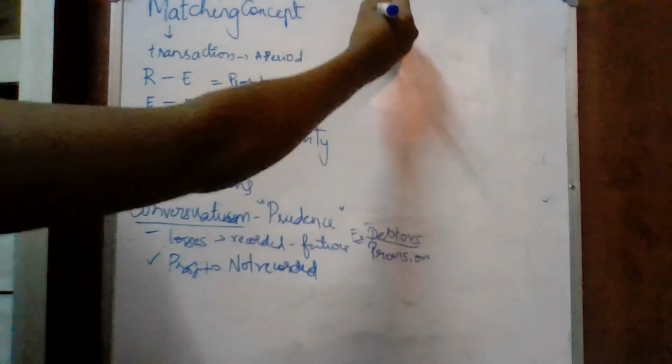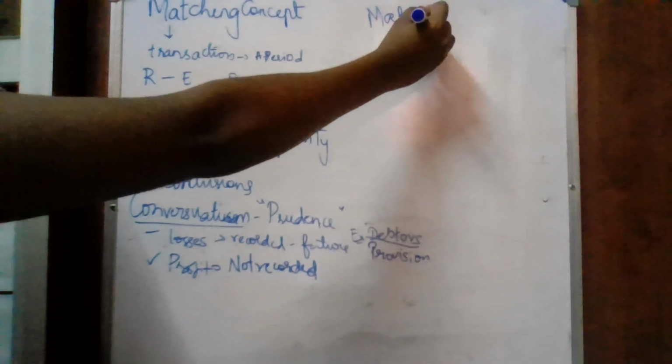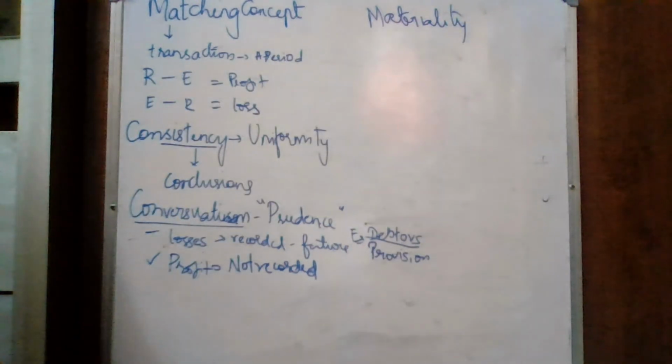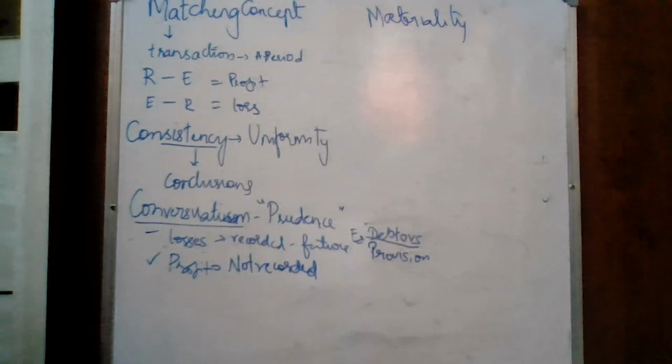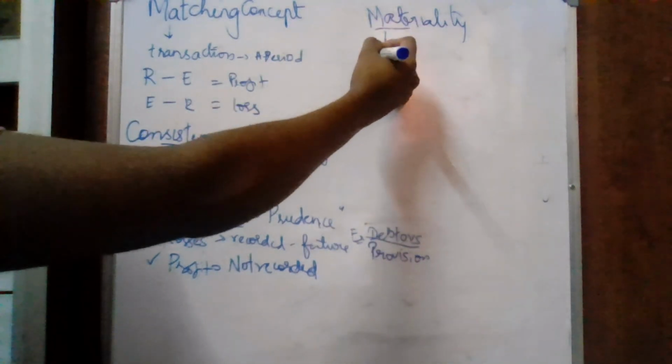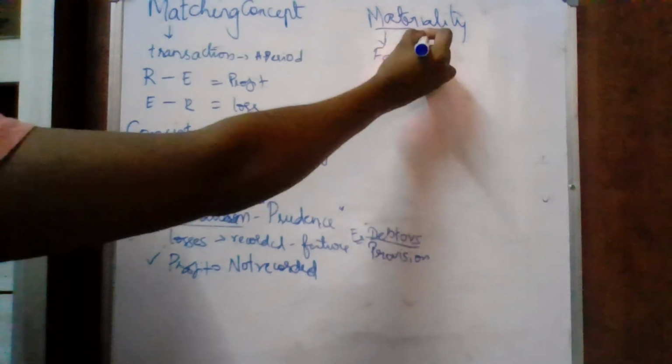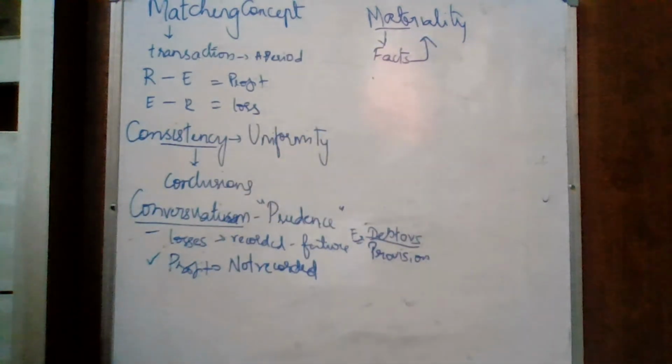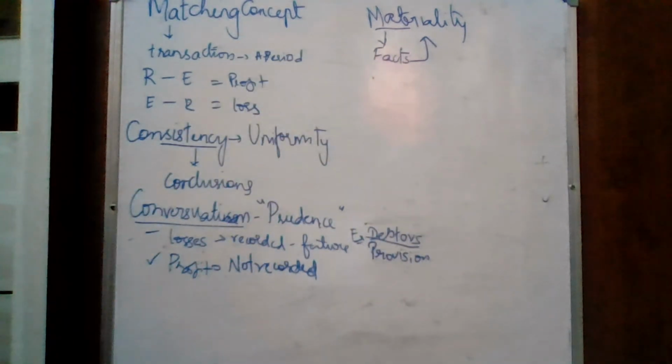Next is the materiality concept. In the materiality concept, all the facts related to business which are material shall be recorded. Suppose the company has entered into an agreement with a party for purchase of land worth 2.5 crores. The agreement is entered and it has become legal. Now he has to purchase. That material fact, the agreement, was not entered in the books of accounts. The amount of 50 lakhs is paid as an advance. Where is that advance of 50 lakhs? So all the material facts have to be recorded.